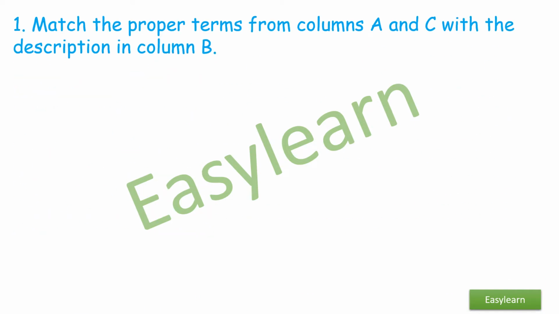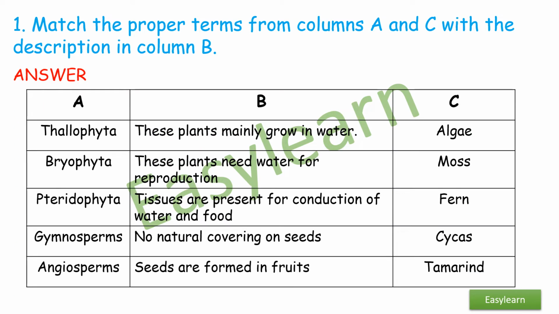Match the proper terms from column A and C with the description in column B. Answer: Thallophyta. These plants mainly grow in water. Algae. Bryophyta. These plants need water for reproduction. Moss. Pteridophyta. Tissues are present for conduction of food and water. Fern.